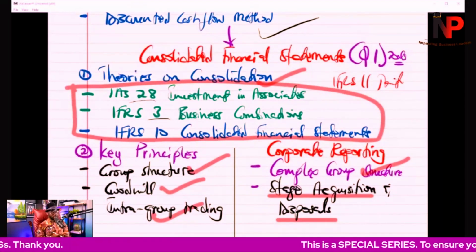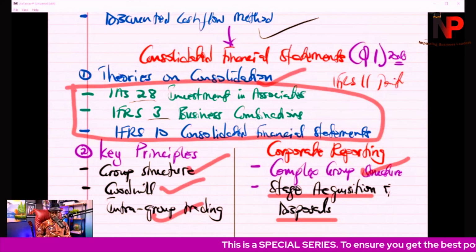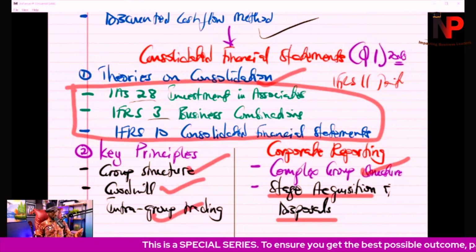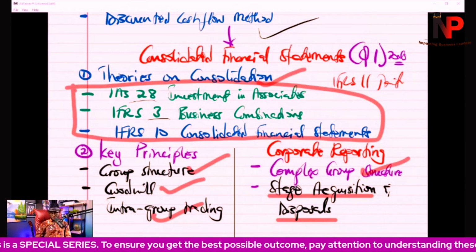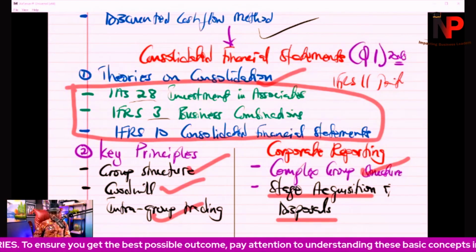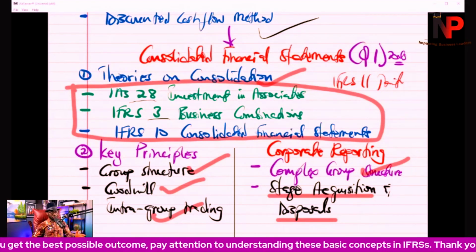Now, when it comes to dealing with consolidated financial statements, there are key principles that you need to understand, and that is knowing about the group structure, knowing how to calculate goodwill, and knowing about dealing with intra-group trading.